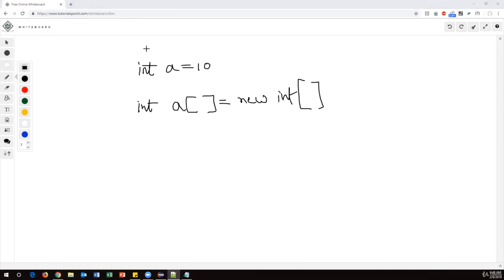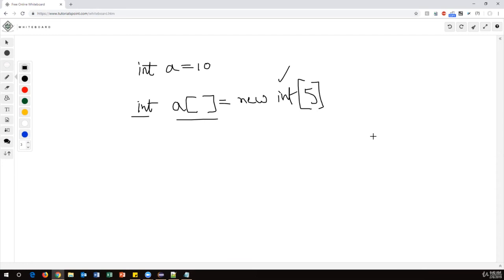Here we must specify some size. So data type, array name, equal to new, and again the data type, int of 5. When I say 5, I can store 5 values in the same variable. The variable is the same, but it contains multiple values. This 5 is called the maximum index, or we can say the size of the array.